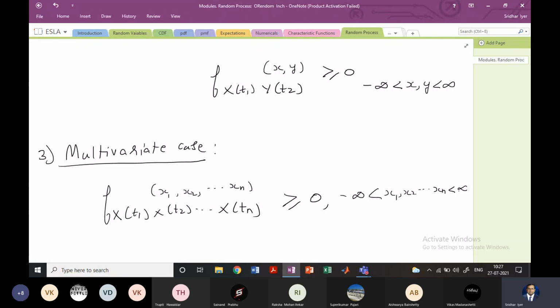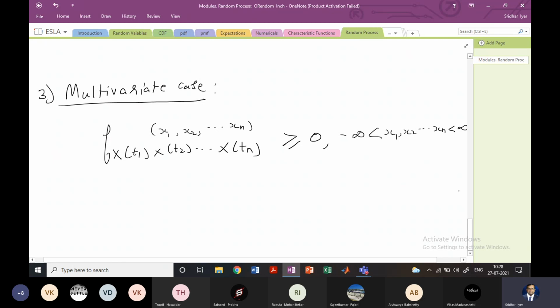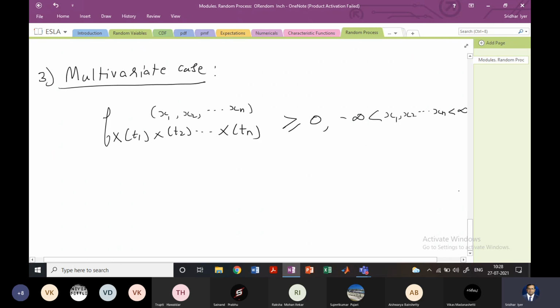I do understand that these are generic equations. We want to see how we can use them in numericals, and we will be doing that very soon. Once we solve a numerical, you'll understand exactly how we can use it.